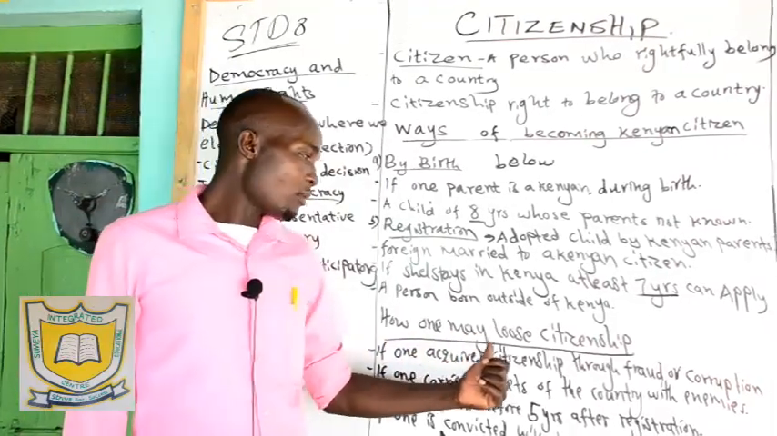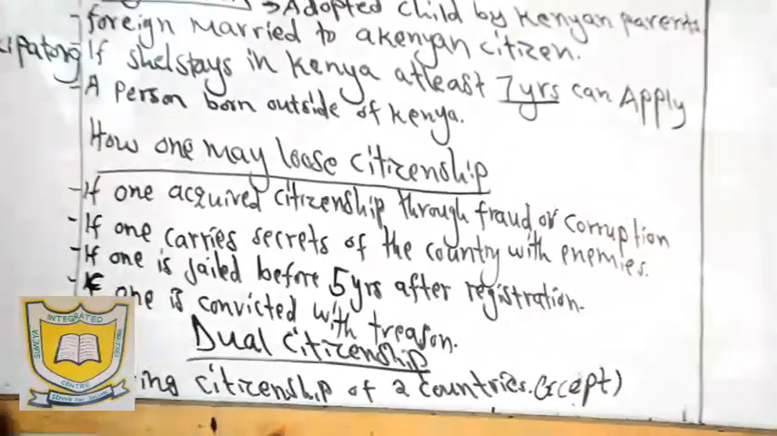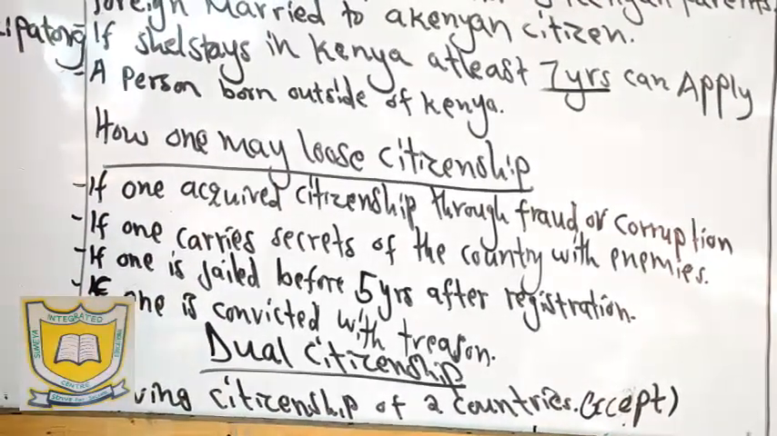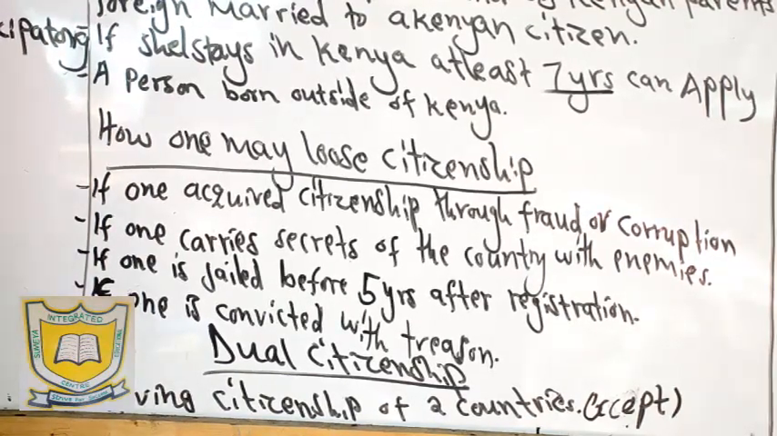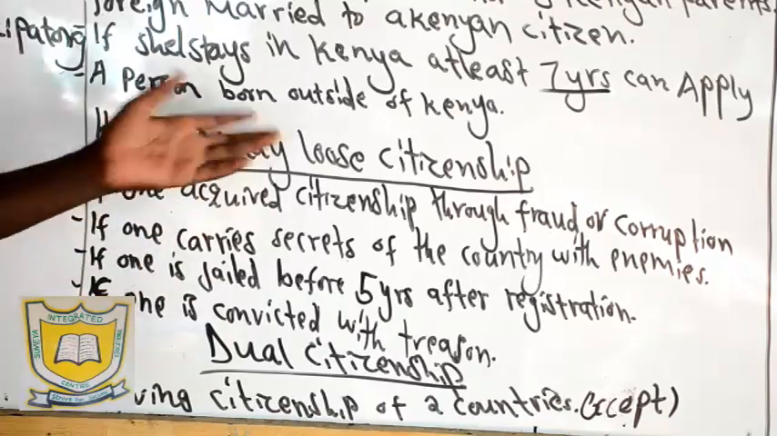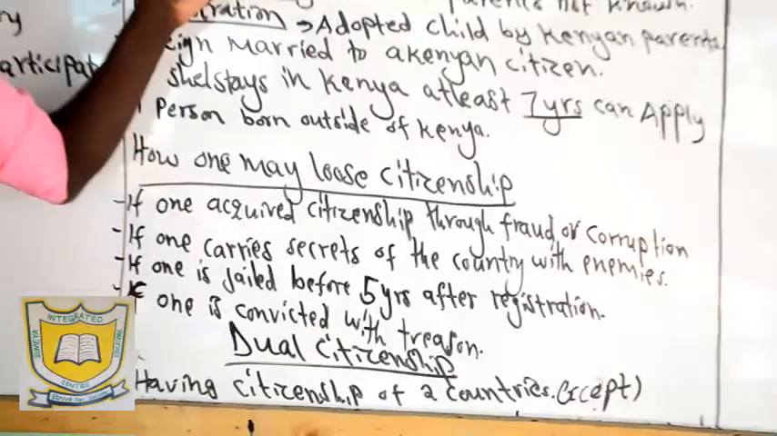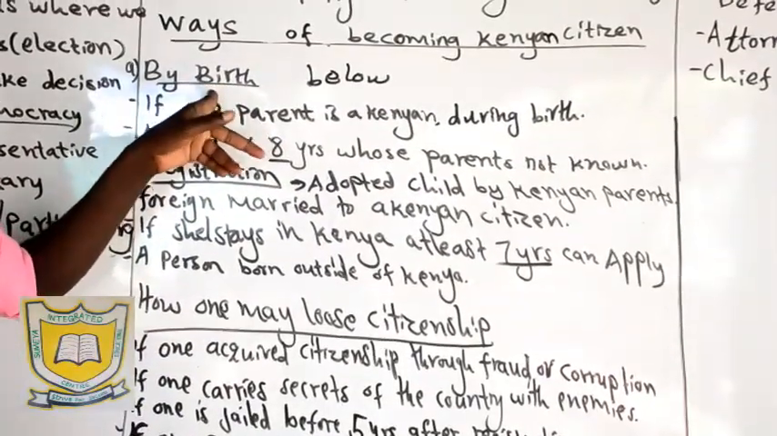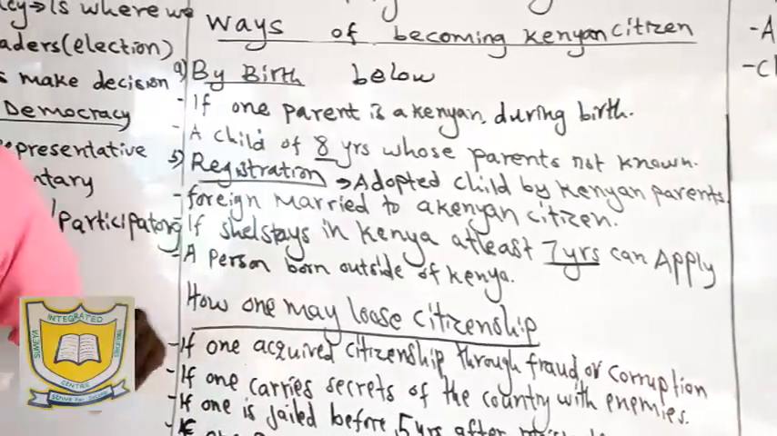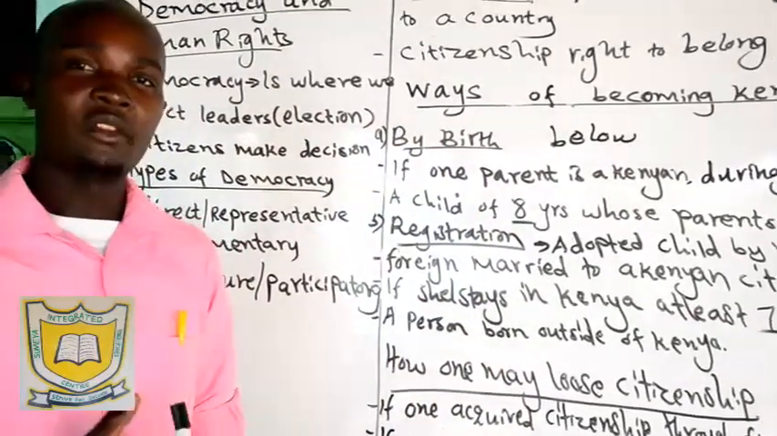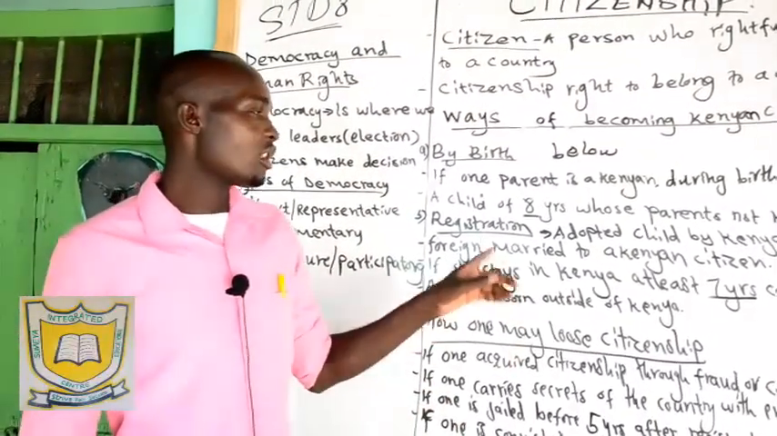Then how one may lose citizenship. Those who can lose citizenship are the registered members, most of whom are not Kenyans. They are foreigners who have been good people, and the government can register them, but they can lose their citizenship. But a person by birth cannot lose Kenyan citizenship. If you go against the law, you will be punished according to the constitution or the law of the land, but you cannot lose your citizenship. Those who lose their citizenship are the registered members.